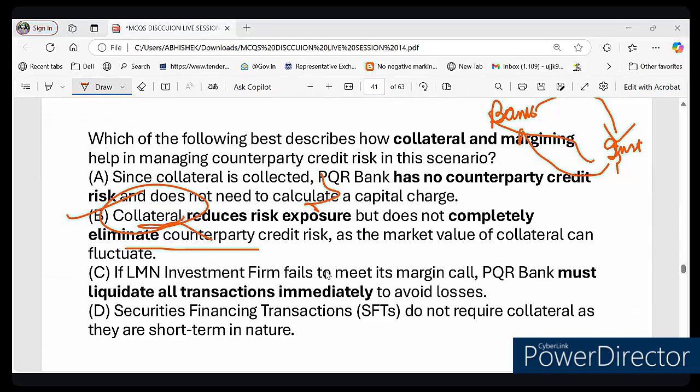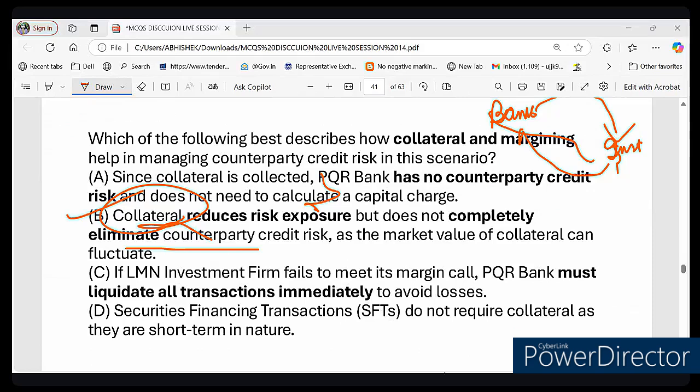Does collateral value change every day? Yes or no? Obviously, yes. And so banks should hold capital for counterparty risk even if they have the collateral.